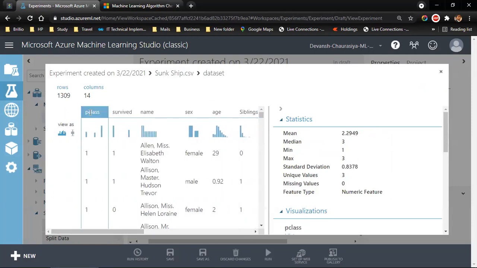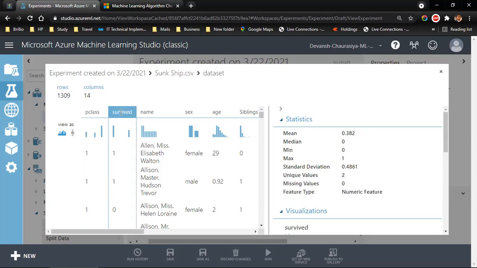Passenger class. As soon as I select this, you see on the right side I have a statistical description. The mean is 2.29, median is 3, minimum is 1, max value is 3, standard deviation is this much, and there are 3 unique values. Of course, there are 3 unique values because this is a classification problem we are going to solve, and passenger class cannot be a continuous number. Passenger class 1, 2, 3 could have been platinum, diamond, gold and regular, or diamond, gold and silver. So it's 1, 2 and 3, and it tells me this is a numeric feature.